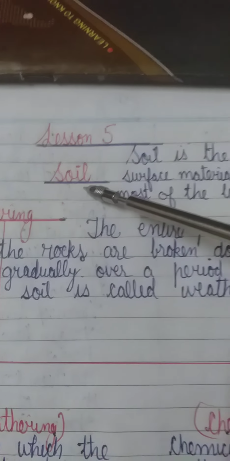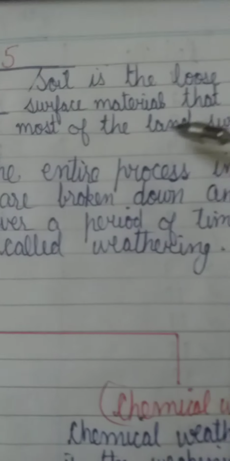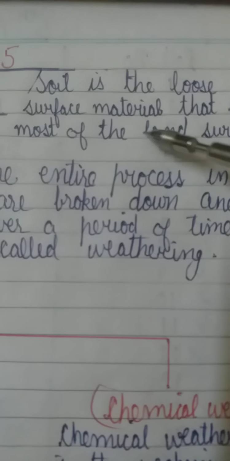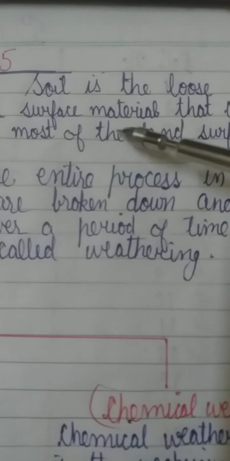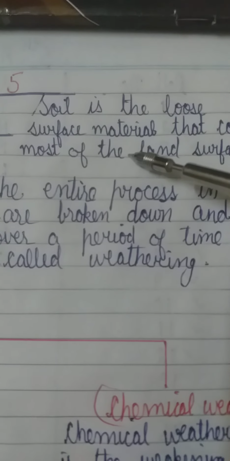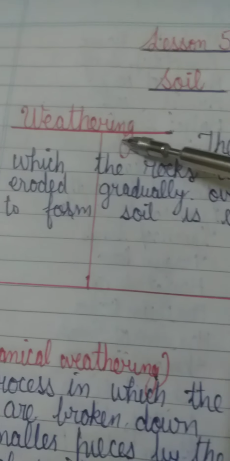So what is soil? Soil is the loose surface material that covers most of the land surface. So most of our land surface is covered by a loose surface material, and that loose material is called soil. Soil is formed by the process of weathering.